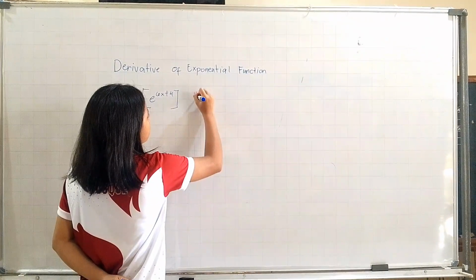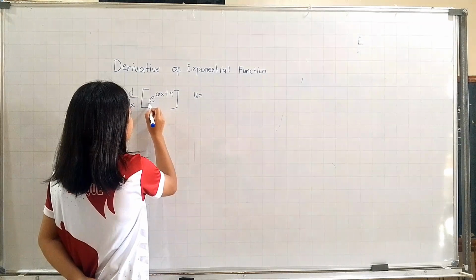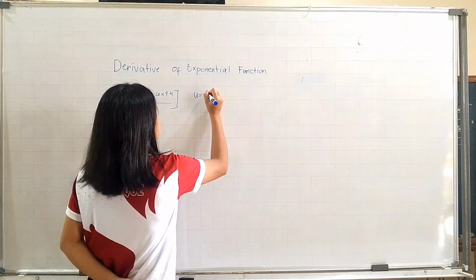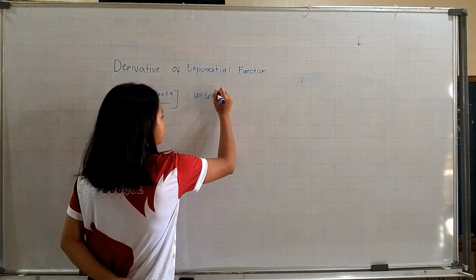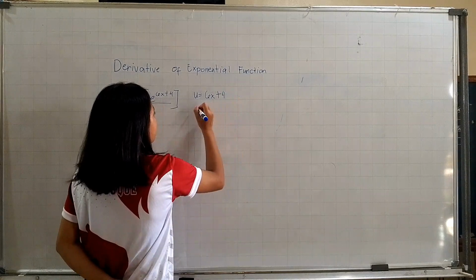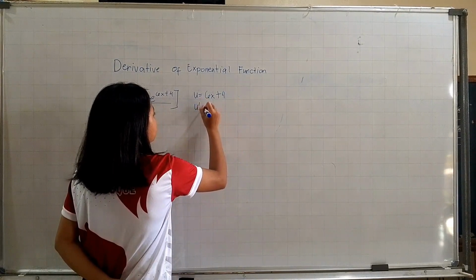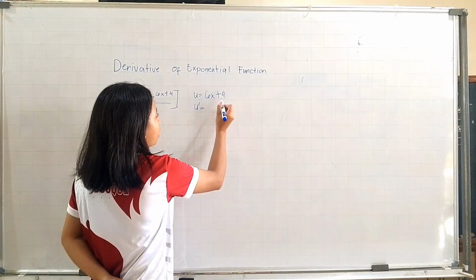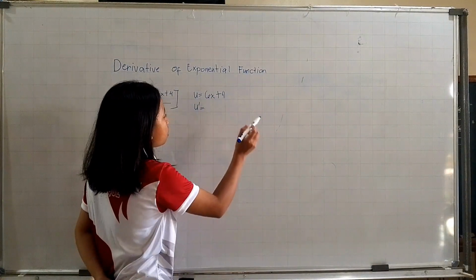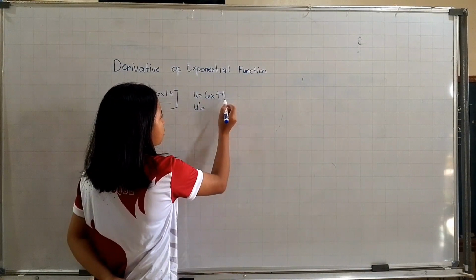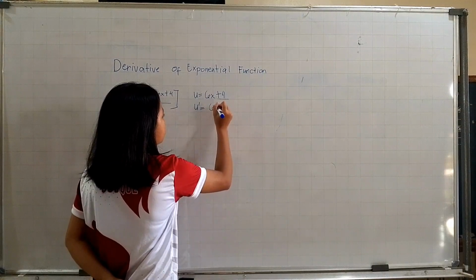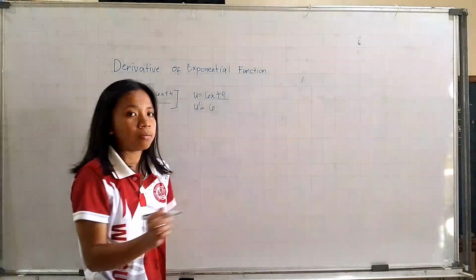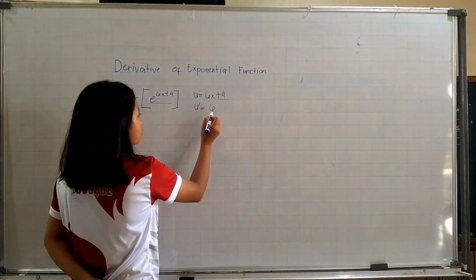Our u is the exponent of this equation, which is 6x plus 4. So we're going to have our u sub. In this exponential function, the constant 4 is going to be a 0. So we're going to have 6, because this is the only term that has a variable x. So this is your u sub.